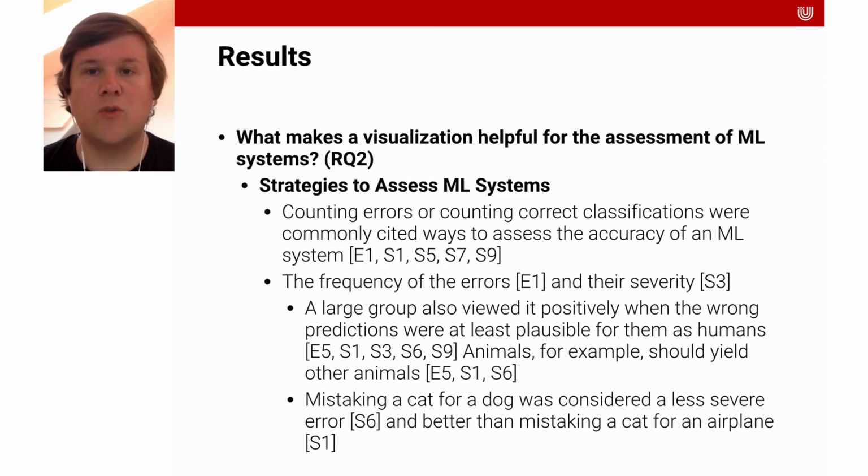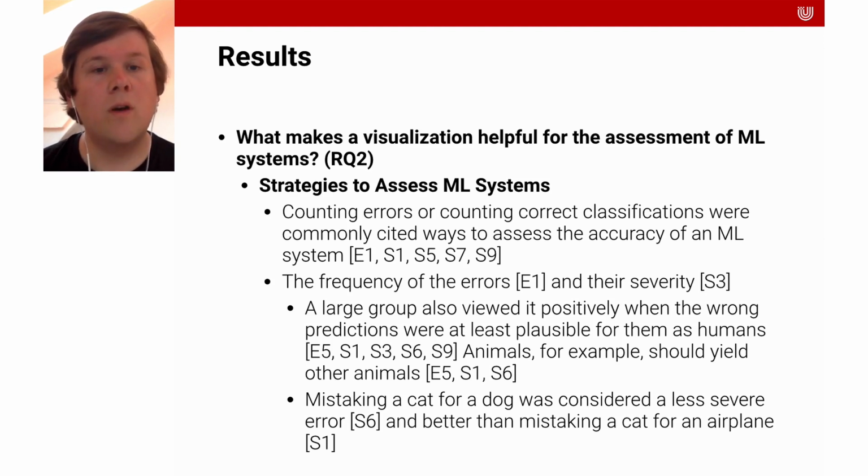The second research question was what makes a visualization helpful for the assessment of machine learning systems. For this, we collected statements related to the criteria and strategies that the participants applied to assess the ML visualizations. These include counting errors or counting correct classifications, which were commonly cited as ways to assess the accuracy of an ML system. Users also took the frequency of errors and their severity into account.